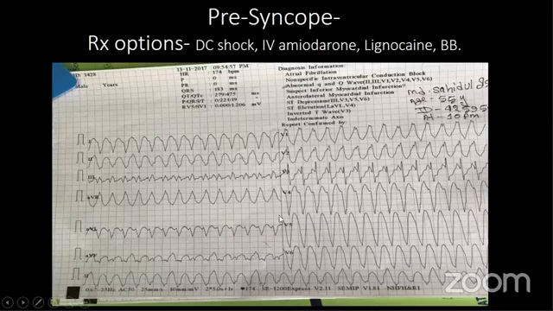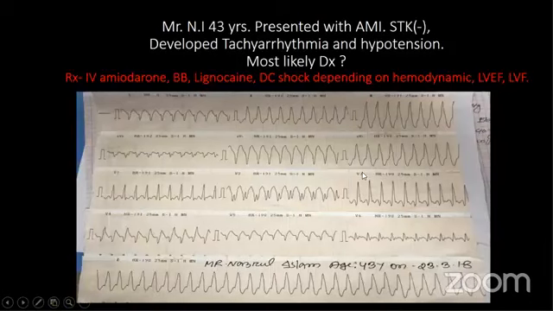This is another patient with anterior MI. The patient developed VT, streptokinase was not given. And here there is no option for amiodarone, lignocaine, or beta blocker because this patient has acute MI, extensive anterior, and definitively the LV is poor. Acute MI in the setting of ST elevation.